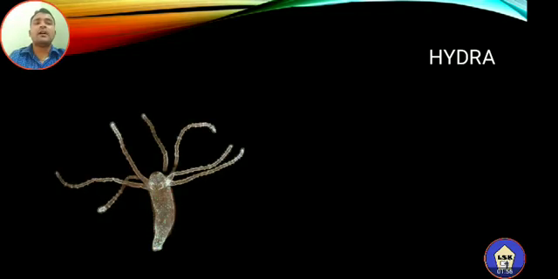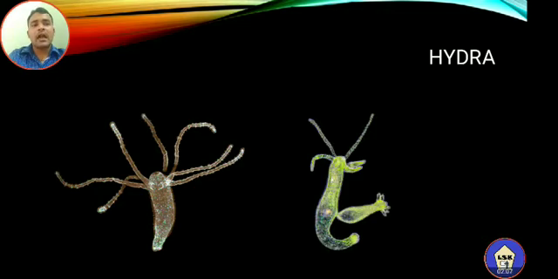The next one is budding in hydra. In case of hydra, this is the photograph of hydra. At the time of budding, an external growth is formed. The exogenous bud is formed like this, and after detachment, this bud will develop as a new individual. So this is a very common type of reproduction found in lower organisms.